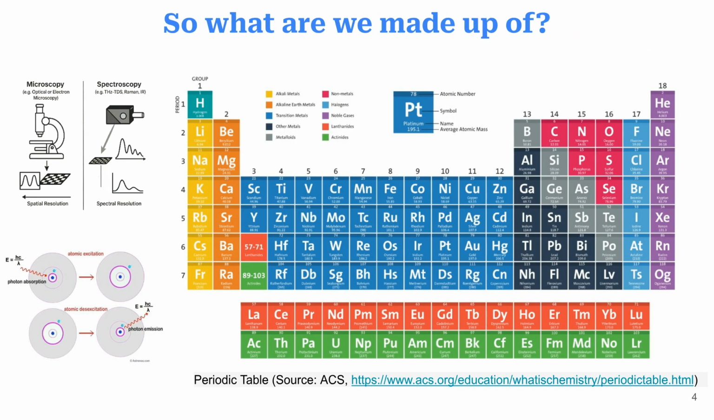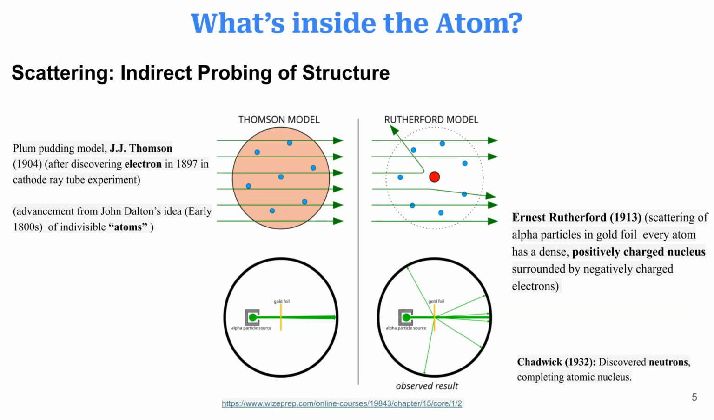So what are we made of? Everything around us, and indeed ourselves, are composed of elements found on the periodic table. But what's inside the atom? Through various experiments like J.J. Thomson's plum pudding model, Rutherford's gold foil experiment, and Chadwick's discovery of neutrons, we've learned about the subatomic structure, revealing a dense nucleus surrounded by electrons.